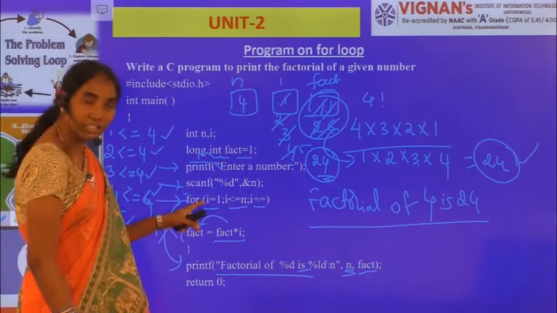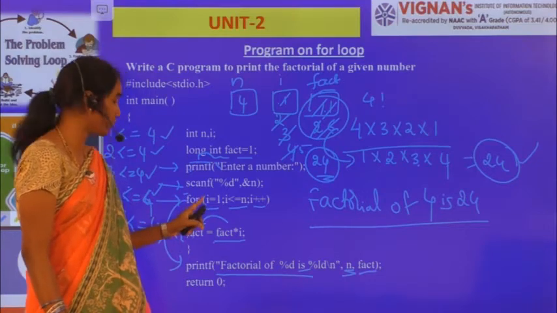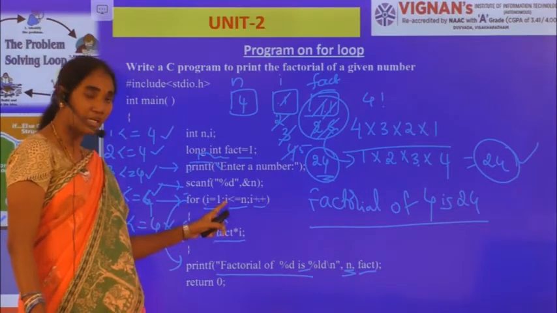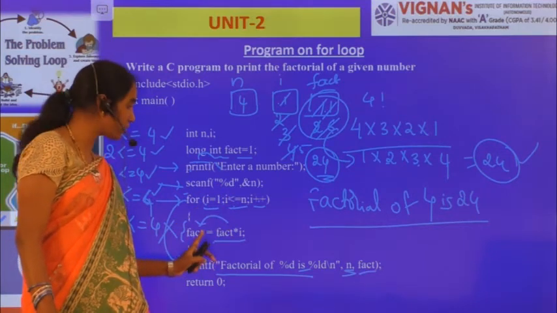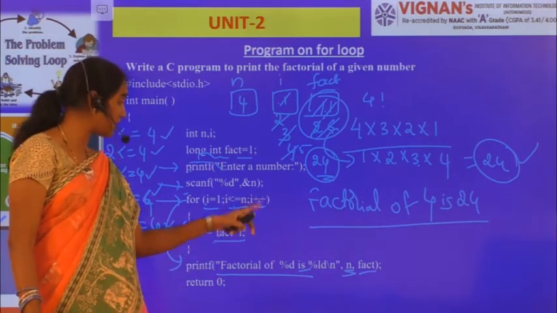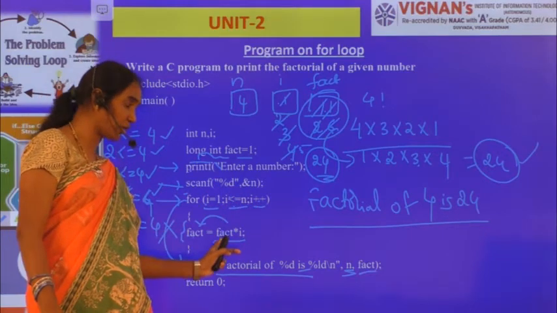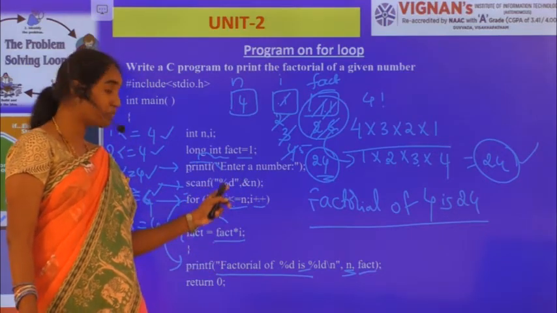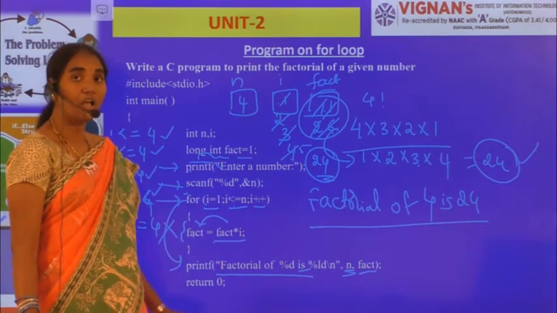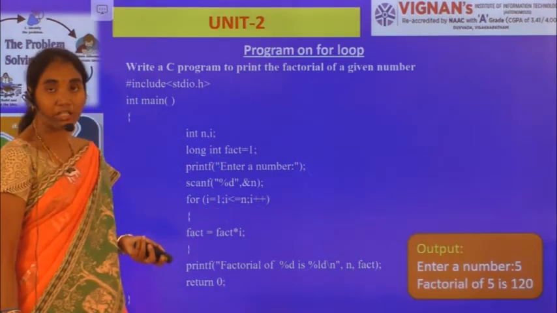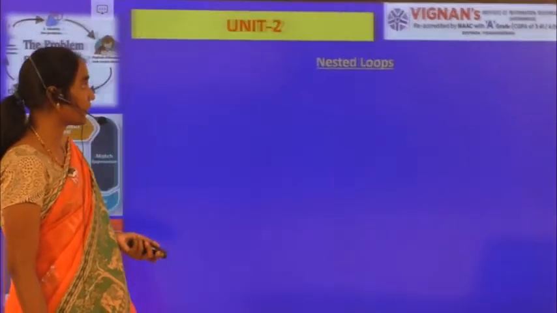So here initially the initialization statement will be executed one time, and then I'll be checking with the condition. Since the condition is evaluated to true, the body of the loop will be executed, and then the update expression i plus plus, and then again I'm checking with the condition, and again the body of the loop. Likewise, if the condition evaluates to false, then I am coming out of the loop and displaying the factorial value, right? This is a sample output. For suppose n is equal to 5, then 120 is displayed.